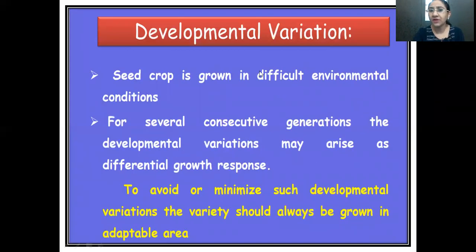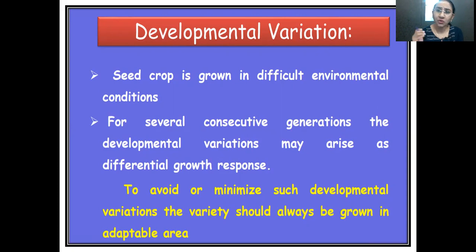Now, what is developmental variation? One by one, we'll go into the detail. First point is developmental variation. Developmental variation is caused by various factors that altogether lead to it. One of the most common factors responsible for the deterioration of genetic purity is environmental factors. Because of different soil fertility levels of the lands, different environmental conditions or photoperiod conditions, there are various fertility levels and gradients in the field.